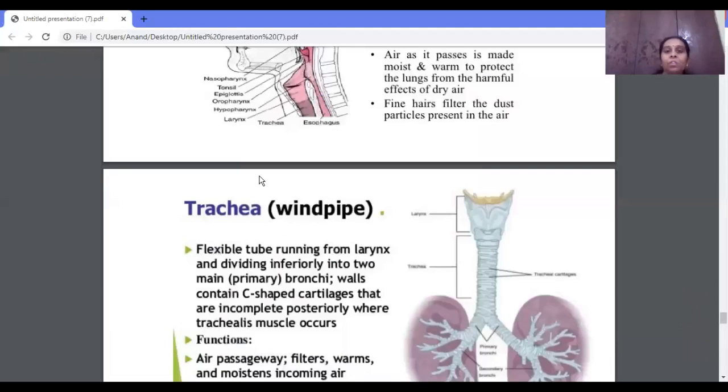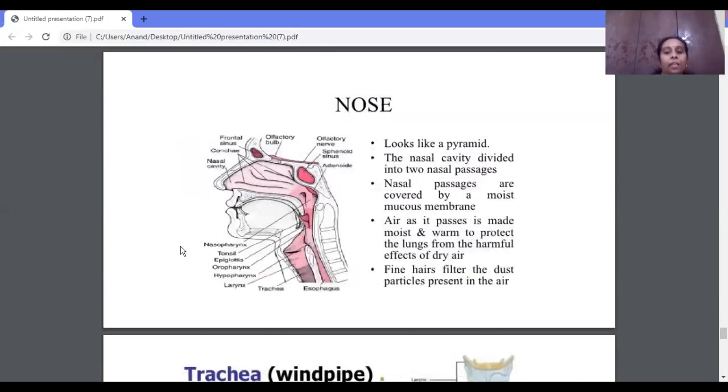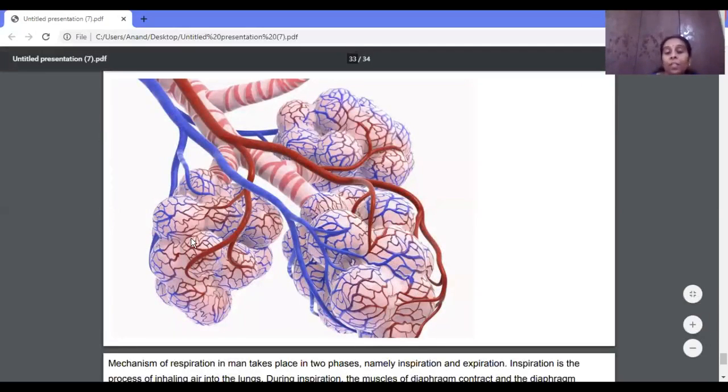See now, what happens is, as soon as the air enters through the nose, it will reach the larynx. From the larynx to the windpipe, that is the trachea. Then the trachea is divided into bronchi. Each bronchus enters the lungs, and the air also passes through the bronchi. Then it comes to the bronchioles. At the terminal of the bronchioles, they have air sacs. Now the oxygen has entered inside the lungs. As soon as the oxygen reaches the air sac, that is nothing but the alveoli, exchange of the gases takes place. So what happened over there?